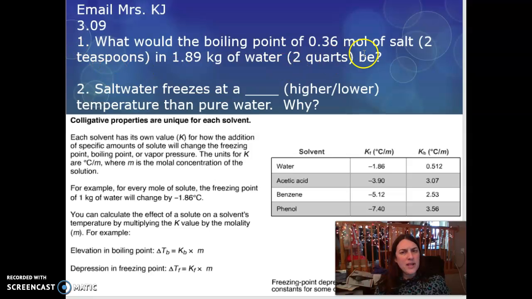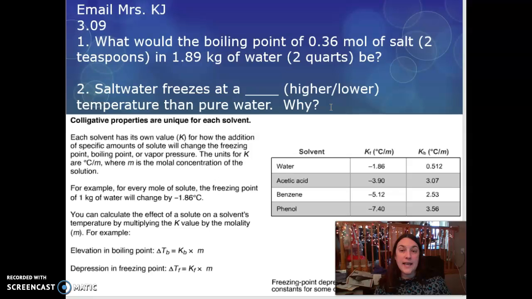A lot of people add salt when they're going to boil water. So this is about 2 teaspoons of salt in 2 quarts of water. So think about like if you're making spaghetti. Again, I tried to pick some numbers that kind of mean something. And this will be interesting, I figured, to see how much does adding 2 teaspoons of salt to 2 quarts of water change the temperature you need to boil the water?